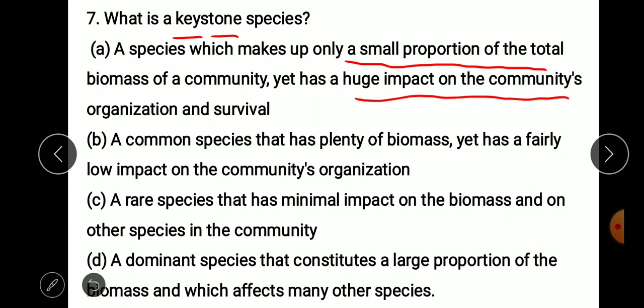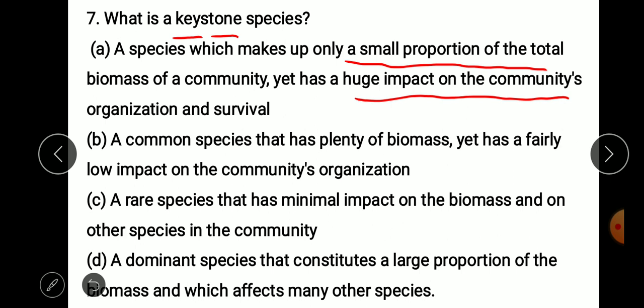So that is called a keystone species, and there are many different types of species. How is a keystone species different from the others? Suppose the tiger is a keystone species in a terrestrial ecosystem.